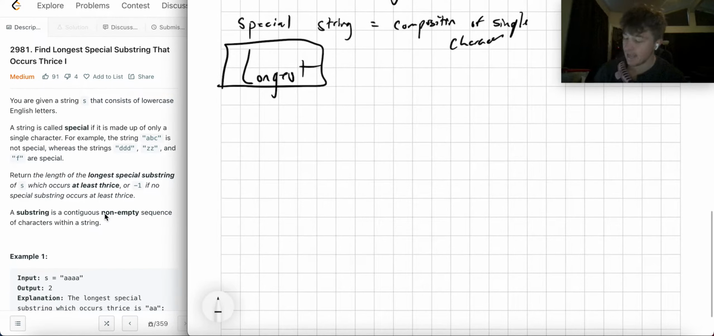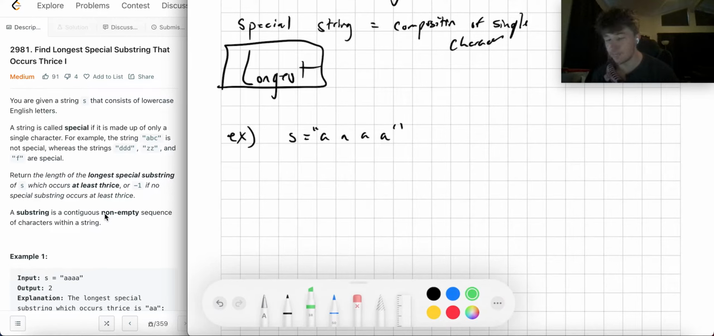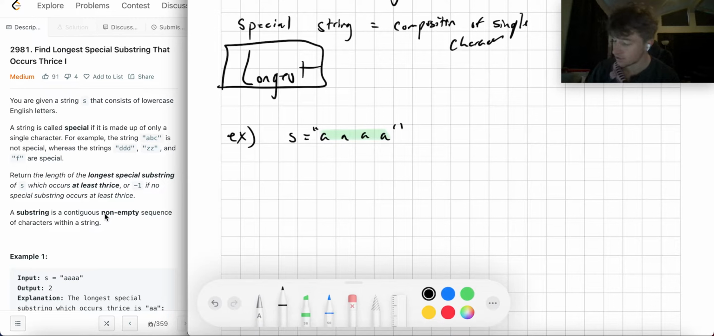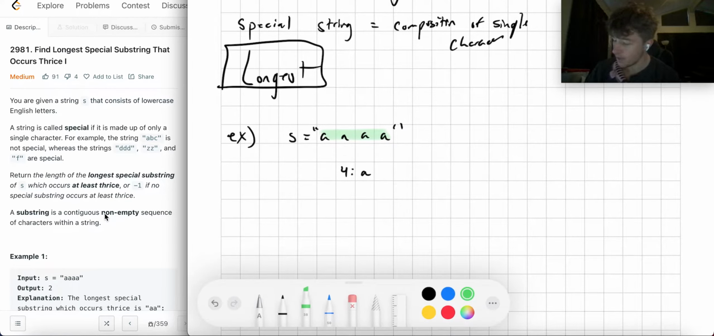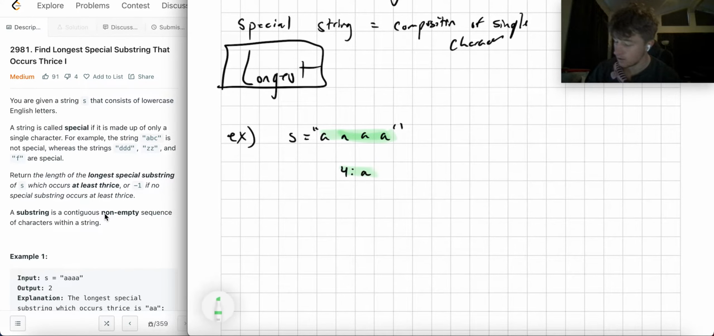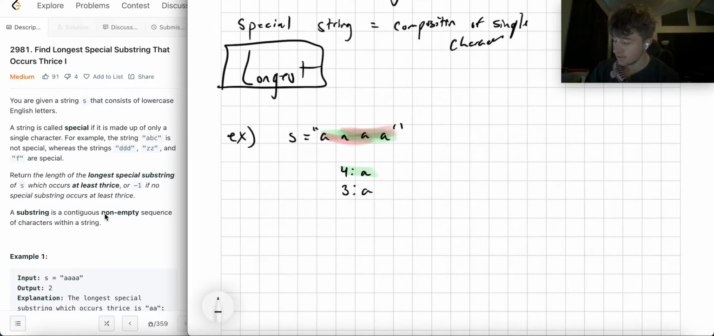Okay, so let's look at the example where S equals AAAA. What kind of substrings do we have here? Well, we have this whole thing that's special, because there's 4 A's. And then we have 2 substrings of 3 A's here, this one and this one.